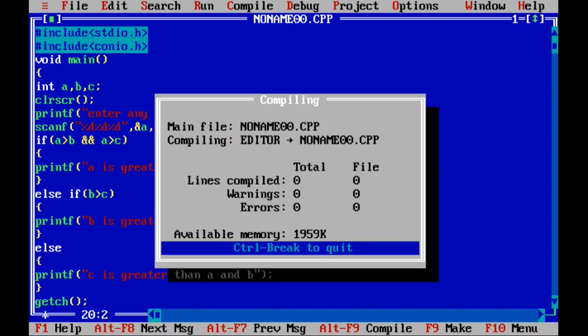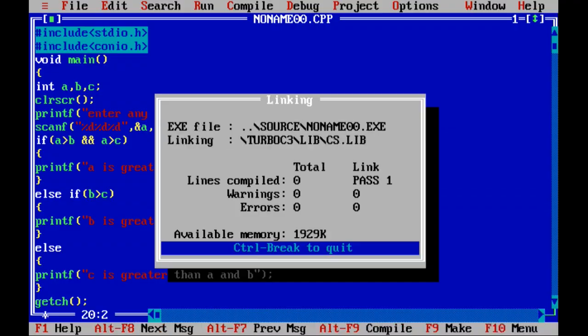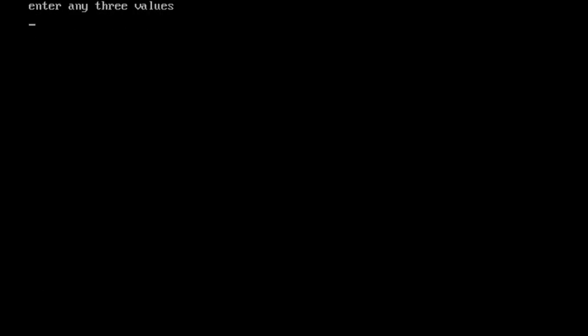Compile the program with Alt F9 and execute the program. Enter any three values. Enter like this: once give a bigger value for A, once for B, and once for C. Suppose the value of A is 34, B is 5, C is 8. Who is the biggest of the three? A. So your answer is A is greater than B.